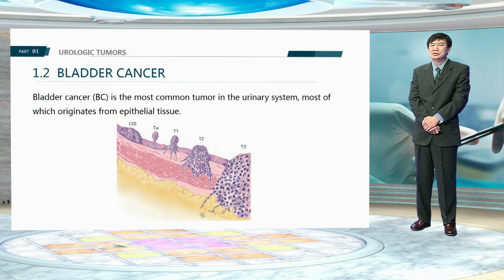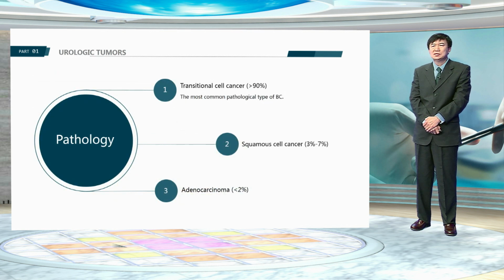Bladder cancer is the most common tumor in the urinary system, most of which originates from epithelial tissues. There are several histological subtypes. Transitional cell carcinoma is the most common pathological type of bladder cancer, accounting for more than 90%. Squamous cell carcinoma is uncommon, accounting for 3 to 7%. Adenocarcinoma is rare, only less than 2%.